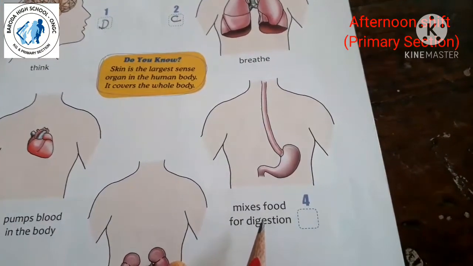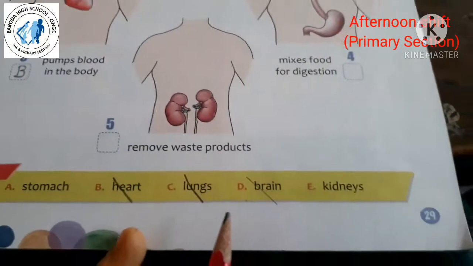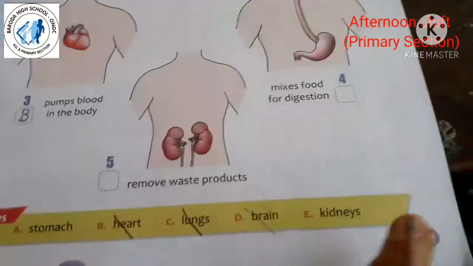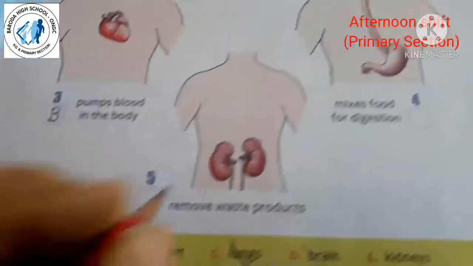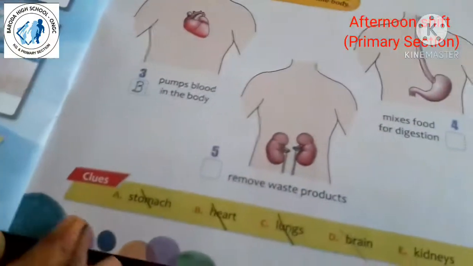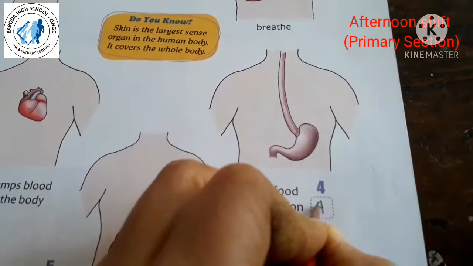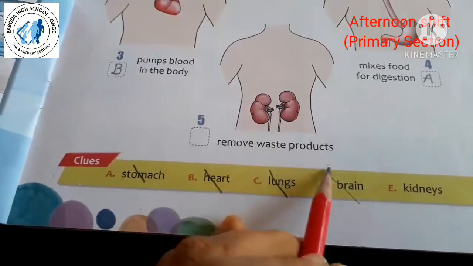Which part of the body mixes food for digestion? Find out from here. Now two remain, stomach and kidneys. So it is stomach. So write down here A. In fourth, A, stomach.